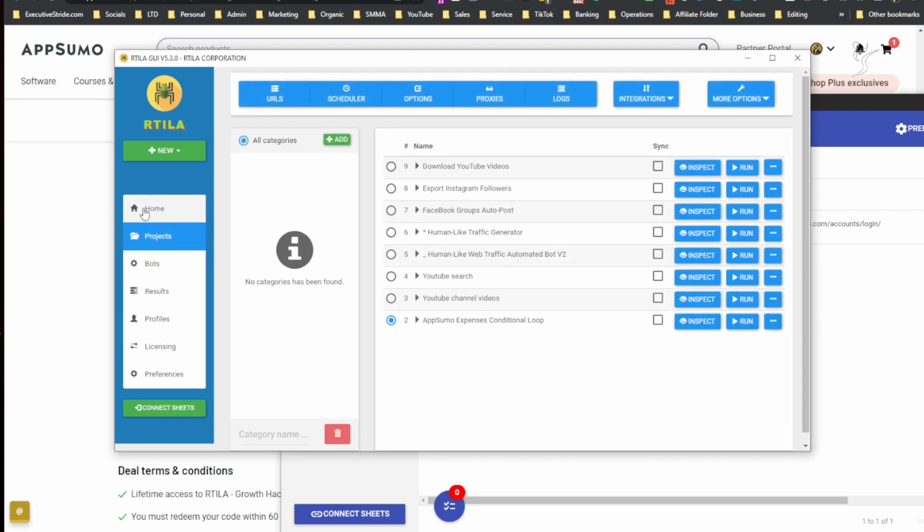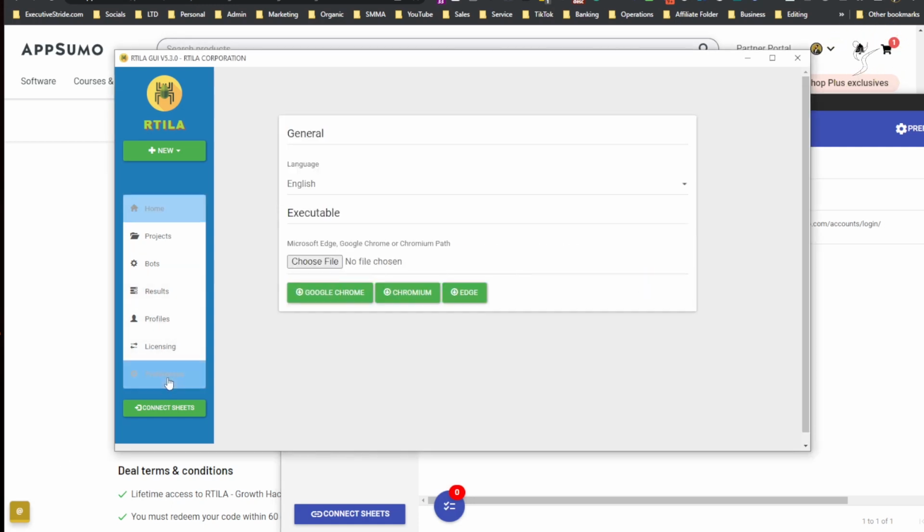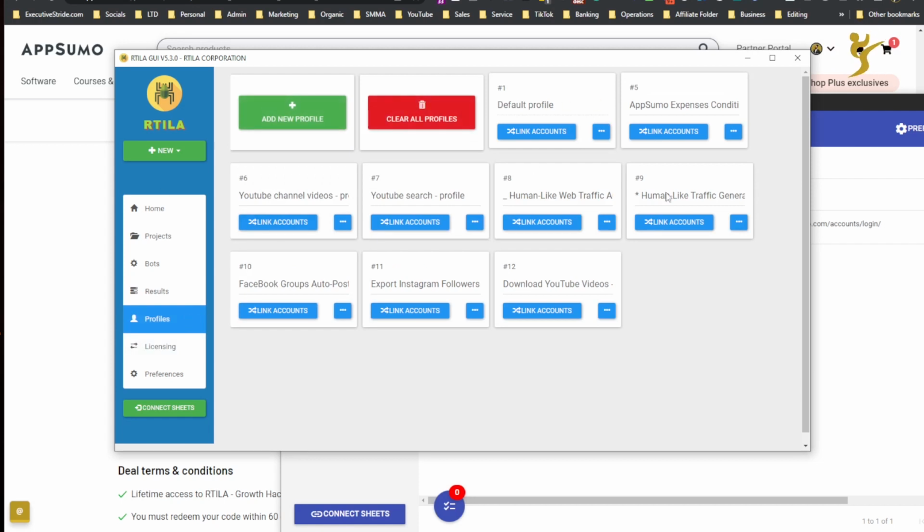But, okay, so both have the homepage, projects, bots, results, profiles, licensing, and then preferences. So preferences: English, executable, Microsoft, Google Chrome, or Chromium Path. So you can change that if you want. Right now, I think I'm just using Google Chrome. Licensing, so I only have one machine at the moment. Profiles. So this is where you can set up profiles.